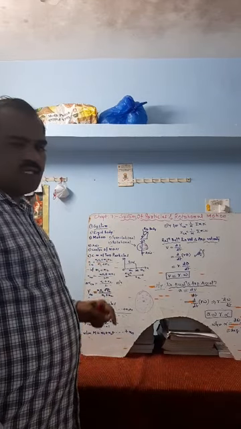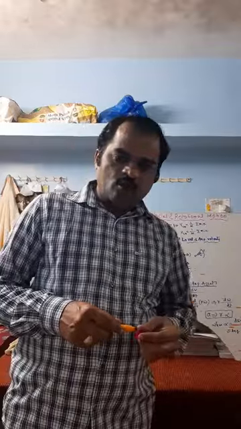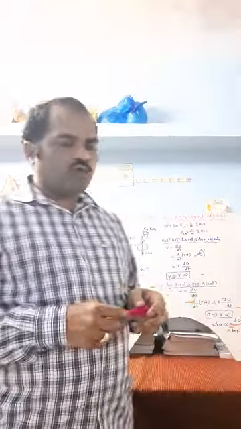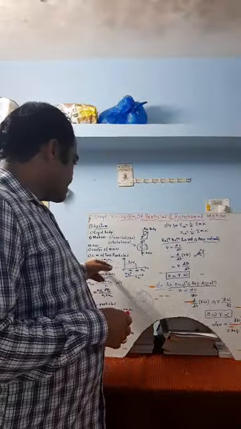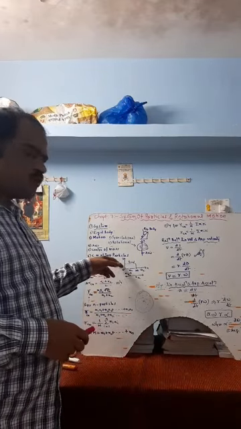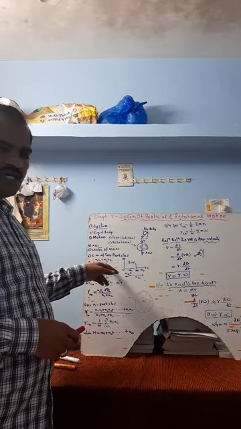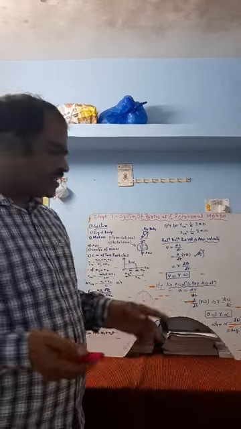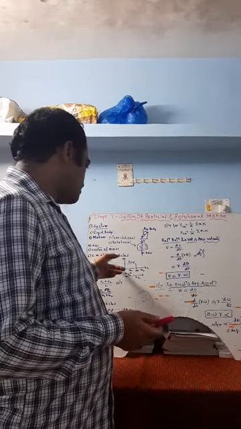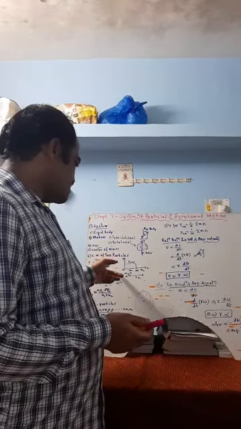So if it is along the y-axis, then how to calculate center of mass? For y-axis, center of mass is going to be m1 y1 plus m2 y2 divided by m1 plus m2. Or for z-axis, then it is m1 z1 plus m2 z2 divided by m1 plus m2.